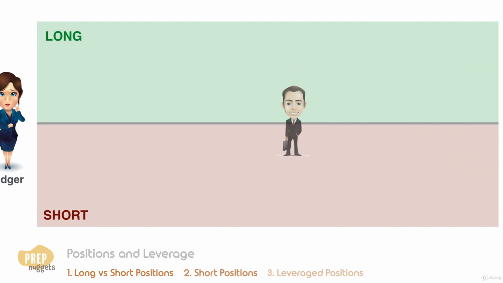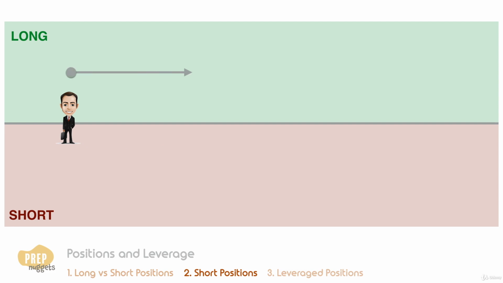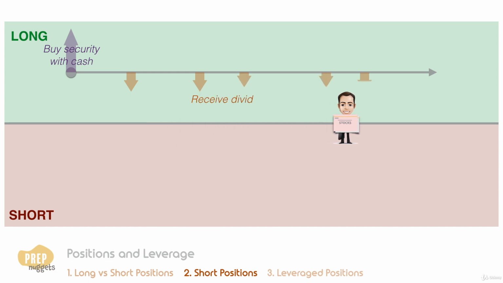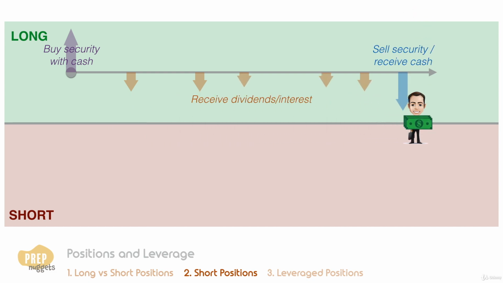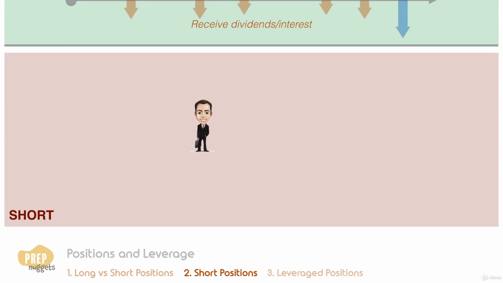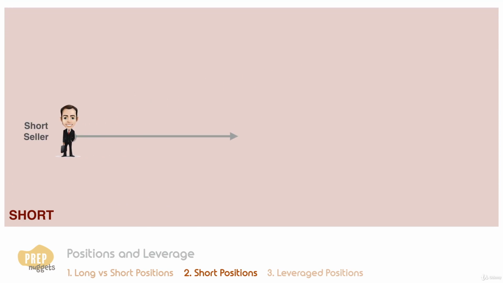For securities, long positions are easily understood. The investor buys the security with cash, receives all dividends or interest while holding, and receives back cash when the security is sold or redeemed. Short positions are less easily understood.